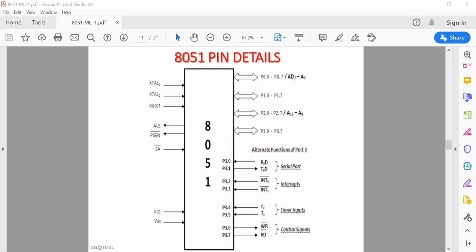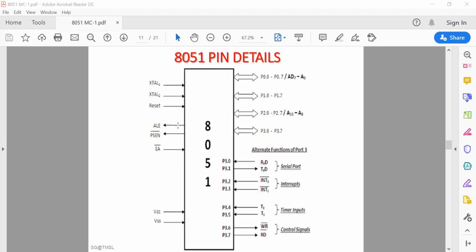If the ALE signal is 1, then the bus carries address. If the ALE signal is 0, the bus carries data. The same function as what happened in the 8085 microprocessor. ALE goes high if address is transferred, and if it is low, then data will be transferred. That's why it is called multiplexed.